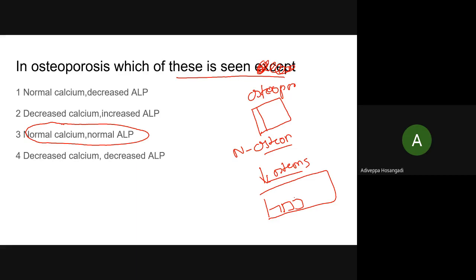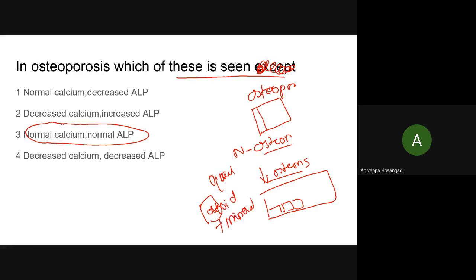The bricks are normal, but the width of the wall is less, because the number of bricks used is less. So the strength of the bone is less, but the quality of the building unit, the osteon, is normal. The quality is normal means the osteoid is normal, and mineralization is also normal.